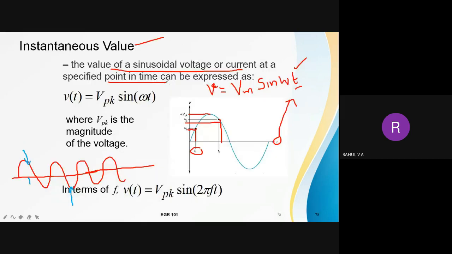Whenever they are asking such a question, explain time period, frequency and all, you have to explain what it is. You have to explain which letter is used to represent that quantity, what is the unit of that quantity. Suppose if you can draw any graph or waveform, that also you have to draw, then only you will be getting full marks, else they will give you only half of the marks.